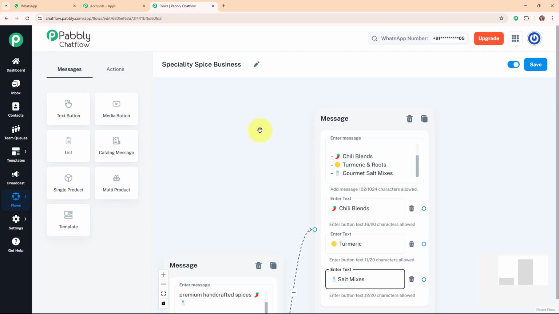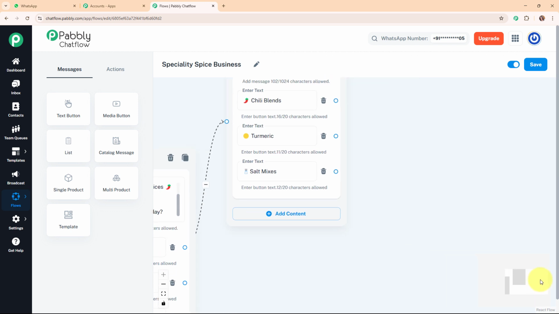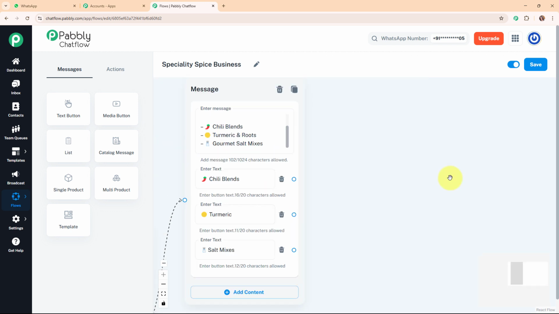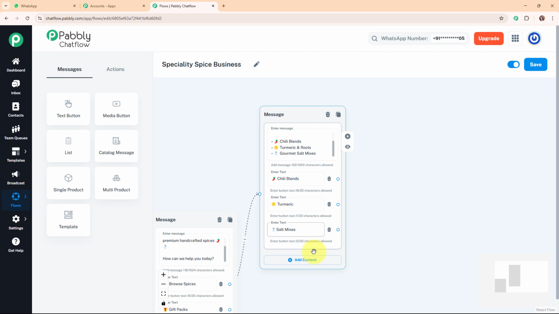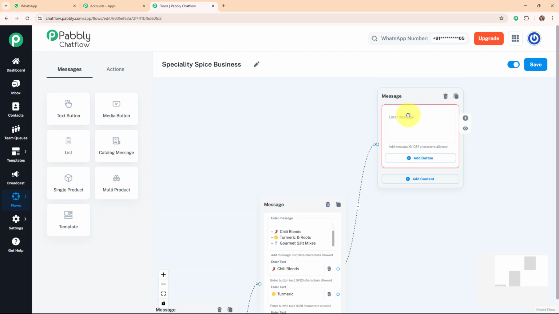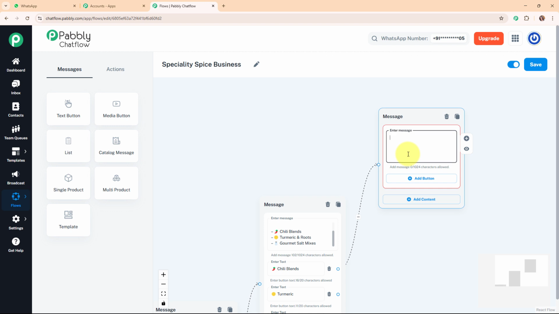And now after adding the categories as quick reply buttons, I'm going to further set up the chatbot for each of the categories given over here. So I'm going to add the text box for each of the categories, and then I'm going to add the details for each of the categories. Firstly I'm going to add the details for chili blends. Alright, so here I've successfully added the text for top chili blends that I offer with the prices, and then it says want to order one.